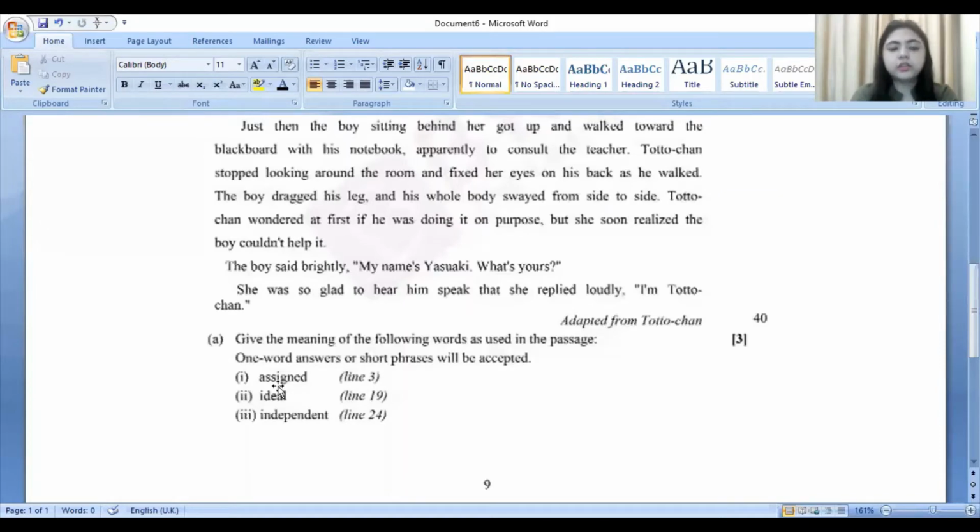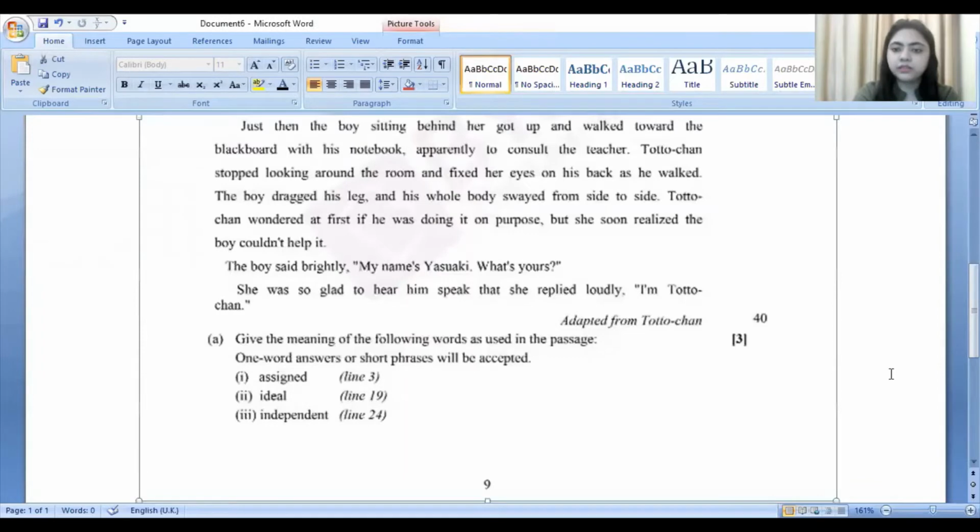This question is asked in two forms. One, they will pick out the words from the passage and ask you to write down the meaning. The second way is they will give you the meaning and ask you to find out the word with the same meaning from the passage. So these are the two ways in which this first question is asked in your board examination. The same pattern we will be following.